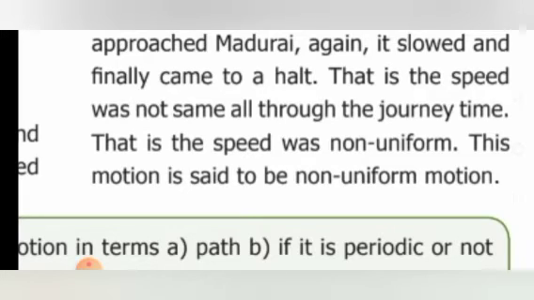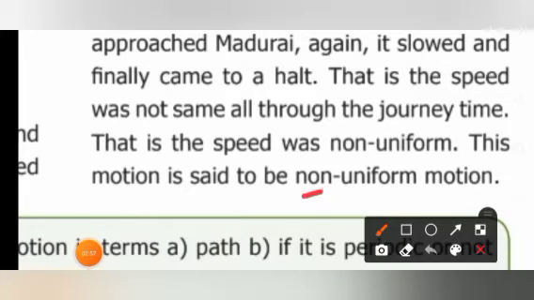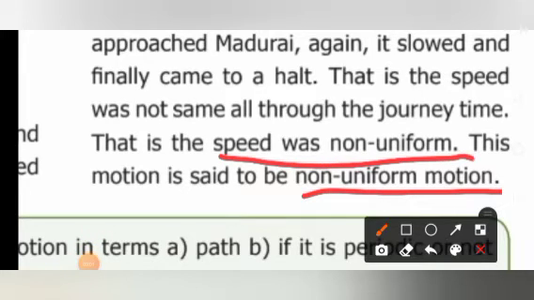Uniform means everything is similar, but here it is not like that. So this motion is said to be non-uniform motion. That is, the speed was non-uniform, so the motion is said to be non-uniform motion.